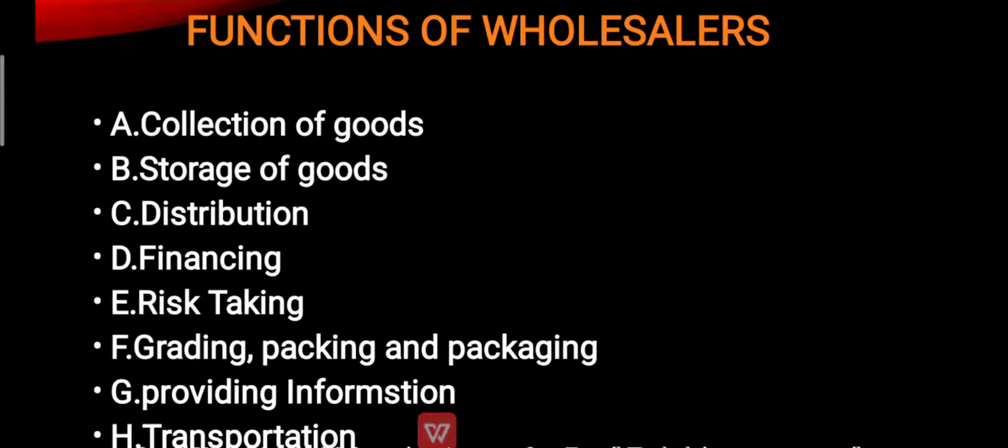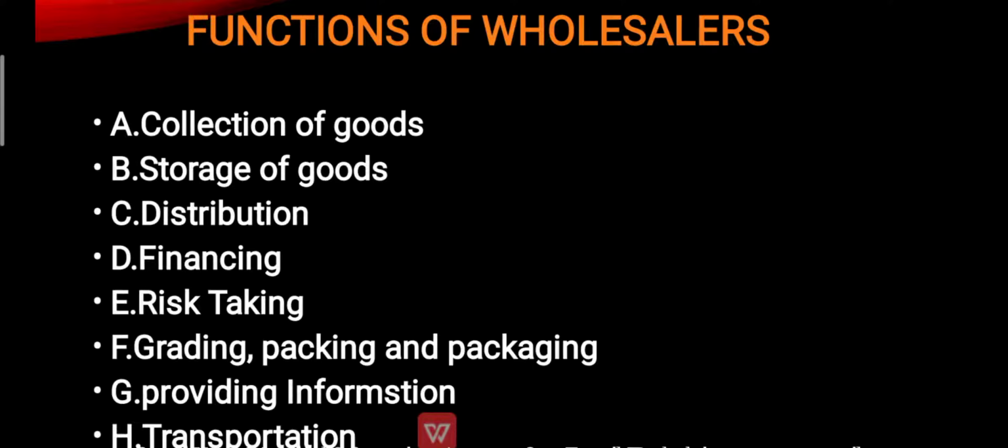That is, he purchases the goods from the manufacturer or the producer in bulk and collects them for selling to the retailers. Secondly is storage of goods. The storage of goods is taken care of by the wholesaler once he possesses the goods from the producer or the manufacturer. Perishable goods like fruits and vegetables can also be stored in his cold storage facility. Next, he distributes the goods to the retailer or the consumer in the market. So he takes up the function of distribution of the products also.